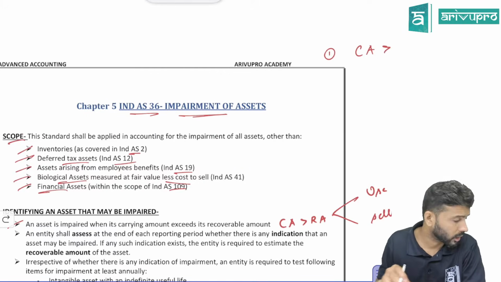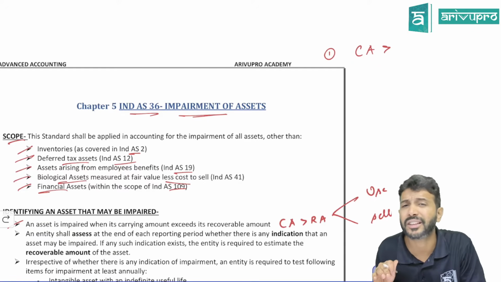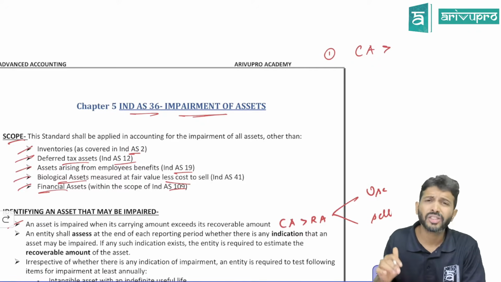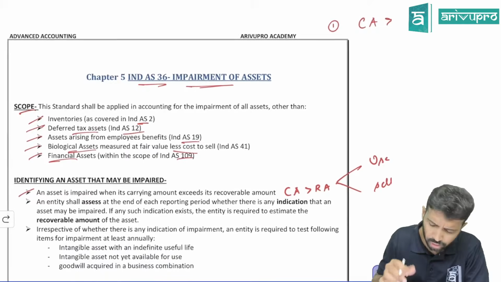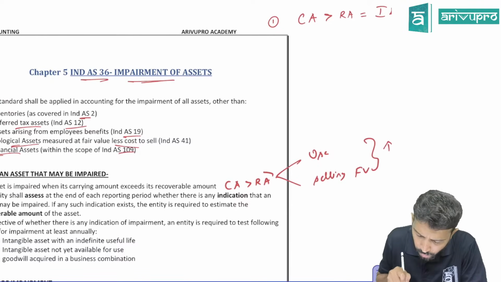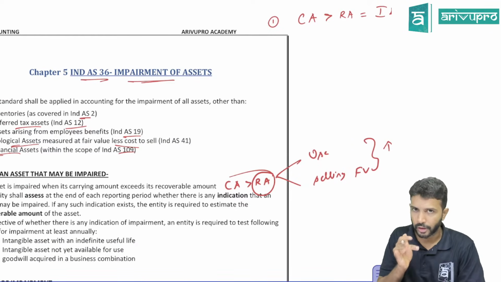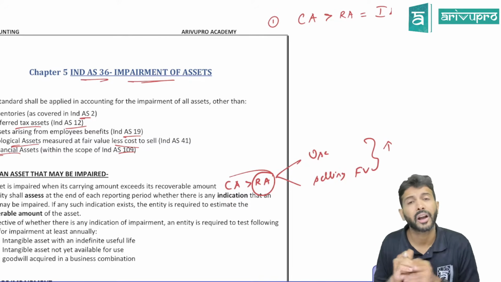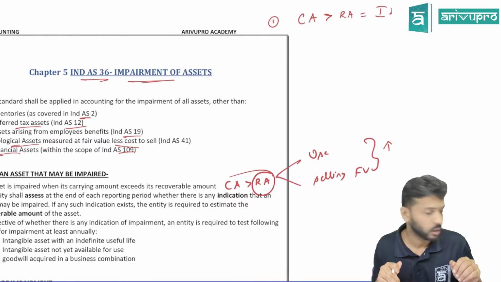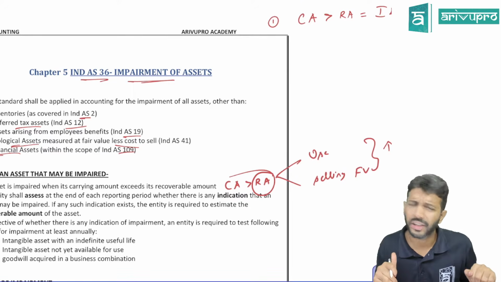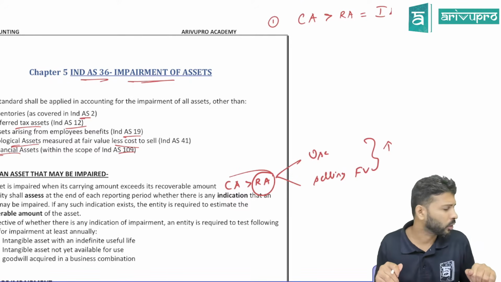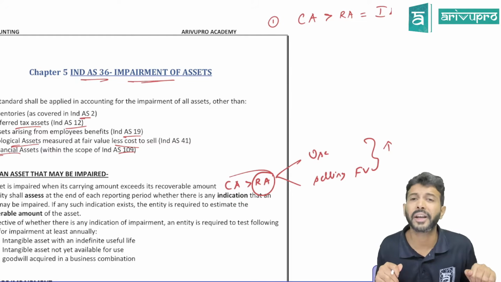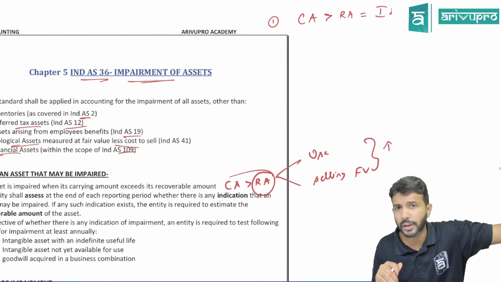Does the company just have one asset or will they have many assets? Many assets. Sir, if you go on asking the company to find out impairment loss, you have to find out recoverable amount, RA. And companies will have thousands of assets. So do you think it is fair on Ind AS, asking the company to find out RA on all the assets and every time? Because asset value also goes on fluctuating.